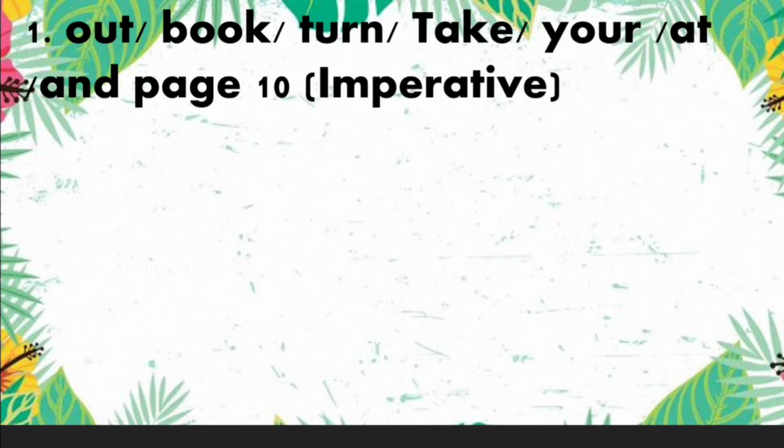Number 1 says these group of words are given: out, book, turn, take, your, at, and, page, 10. And what you have to do? You have to make an imperative sentence. Now students, for being a sentence, what should be there? There must be a group of words, and it must give a complete sense. Then I told you some significance of a sentence, like a sentence always starts with a capital letter.